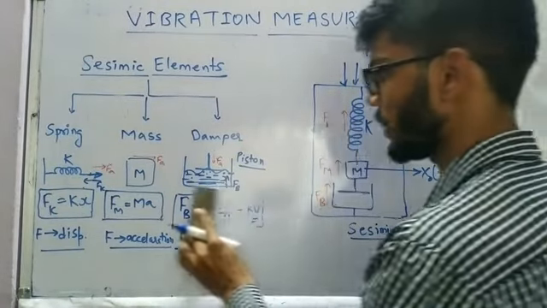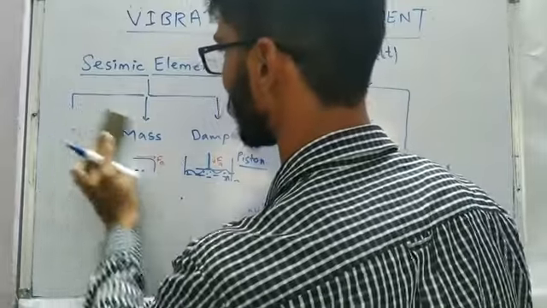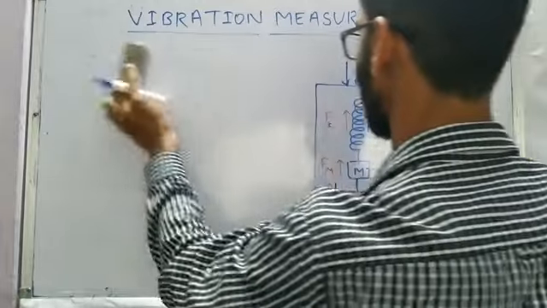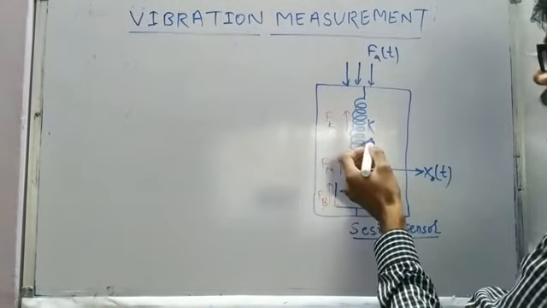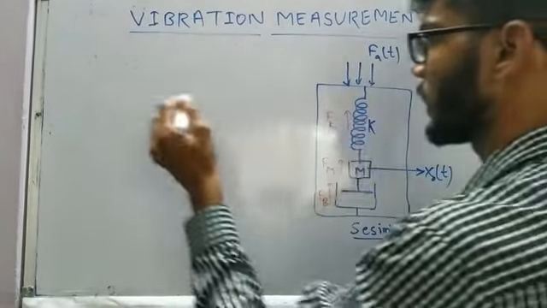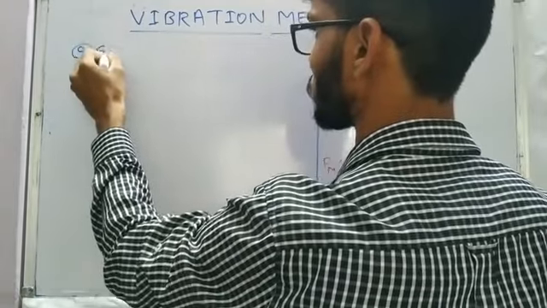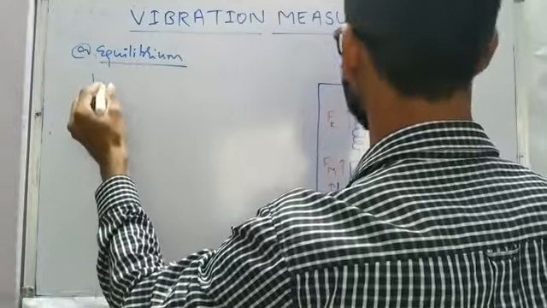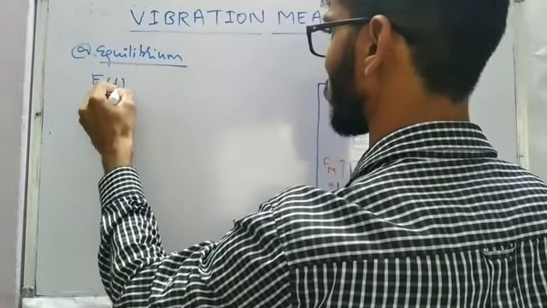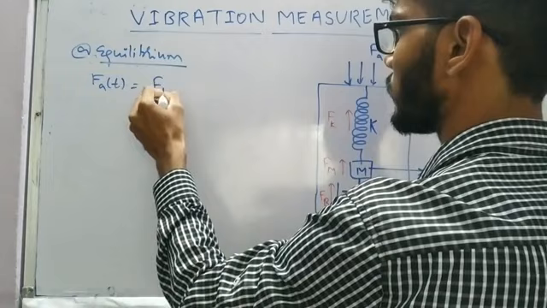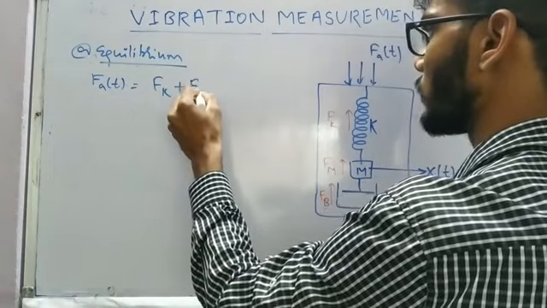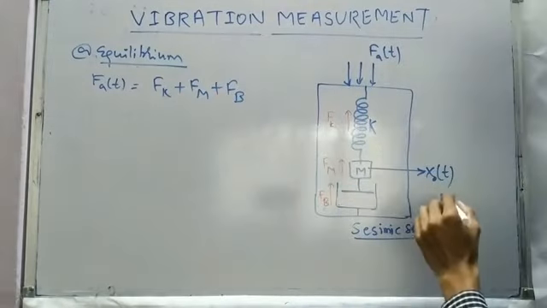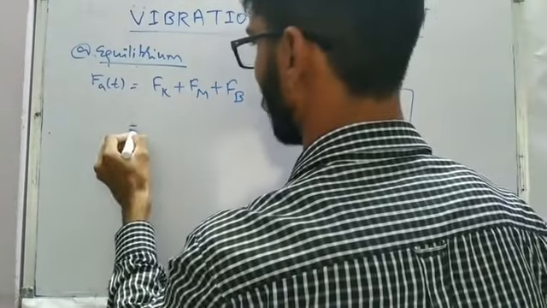And in the case of equilibrium, what is going to happen? The force due to the acceleration is going to equate with the summation of all the forces applied due to spring, mass, and damper. So in the case of equilibrium, the force applied due to acceleration is going to balance with the force due to spring, force due to the mass, and force due to the damper, and we are going to have some value of displacement x naught.